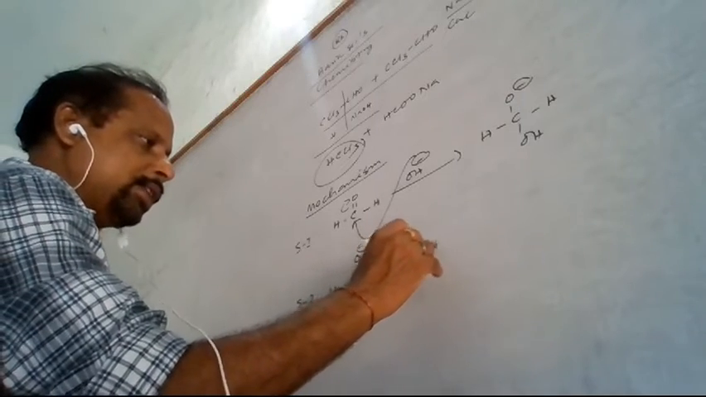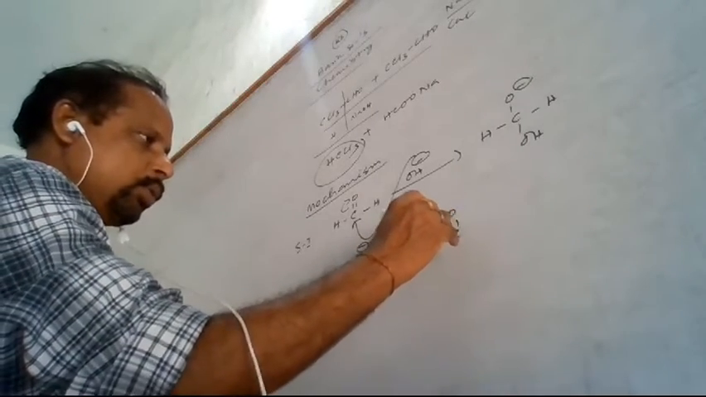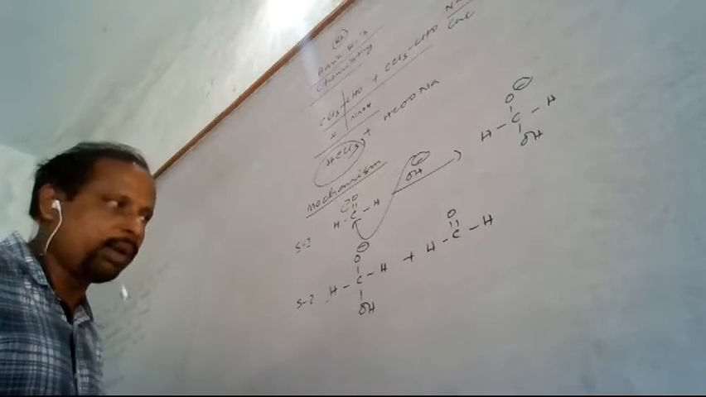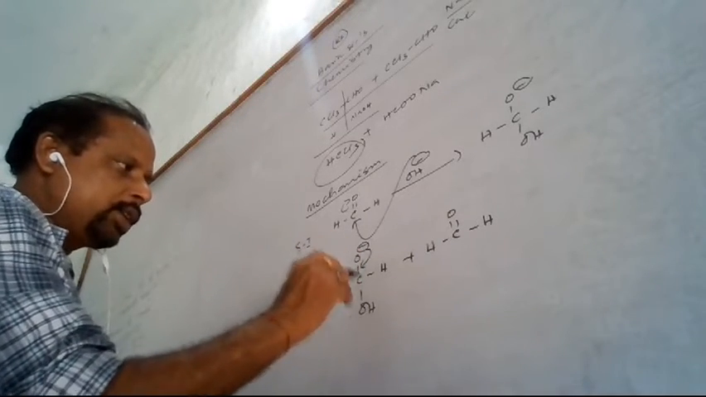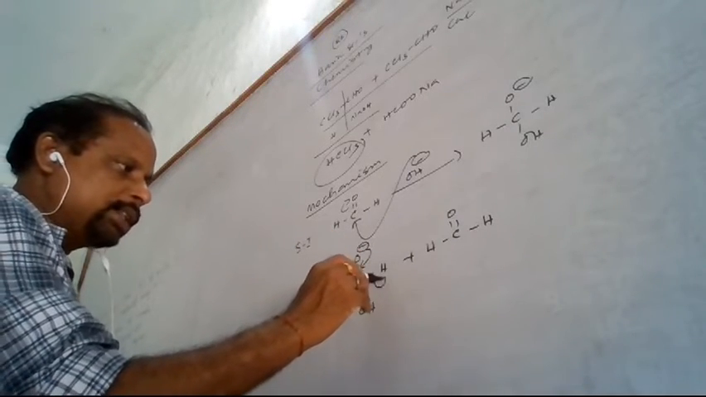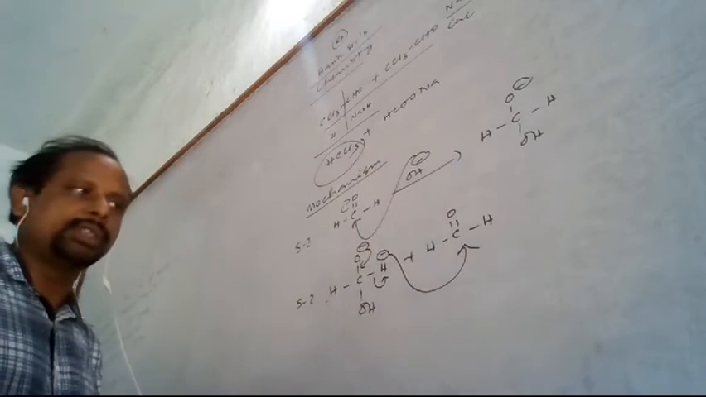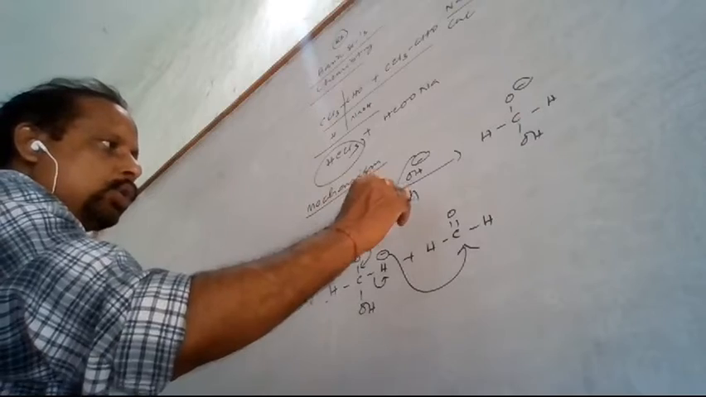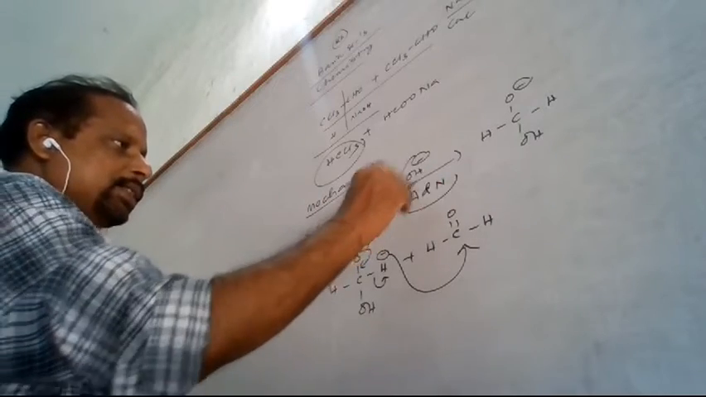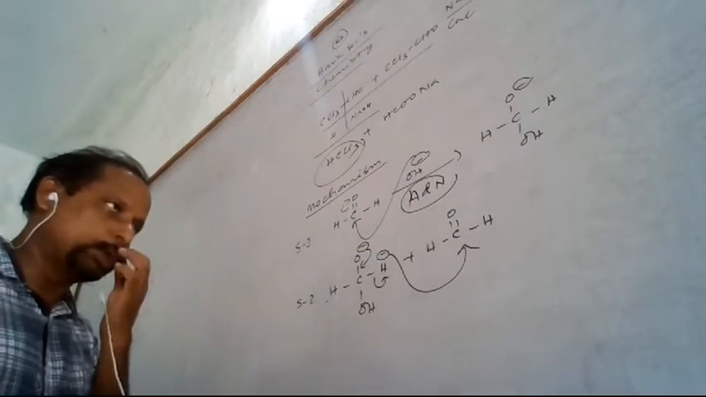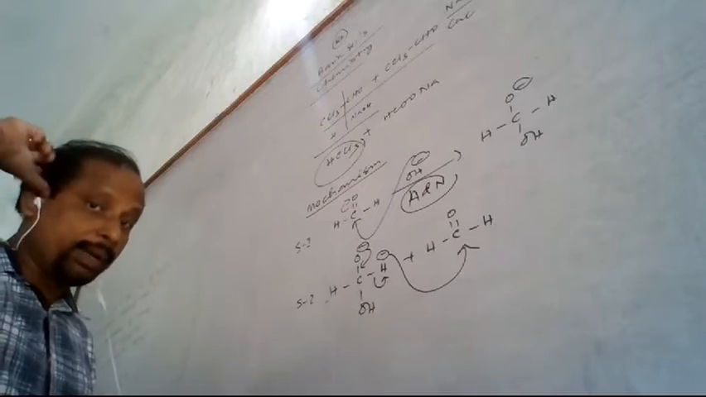So another molecule will be there, C double bond OH, another formaldehyde molecule is there. So this oxygen returns back. When it returns back, this hydrogen is removed as H minus. This H minus approaches here as a nucleophile. It is also an addition nucleophilic type reaction. The Cannizzaro reaction also follows the addition nucleophilic mechanism.